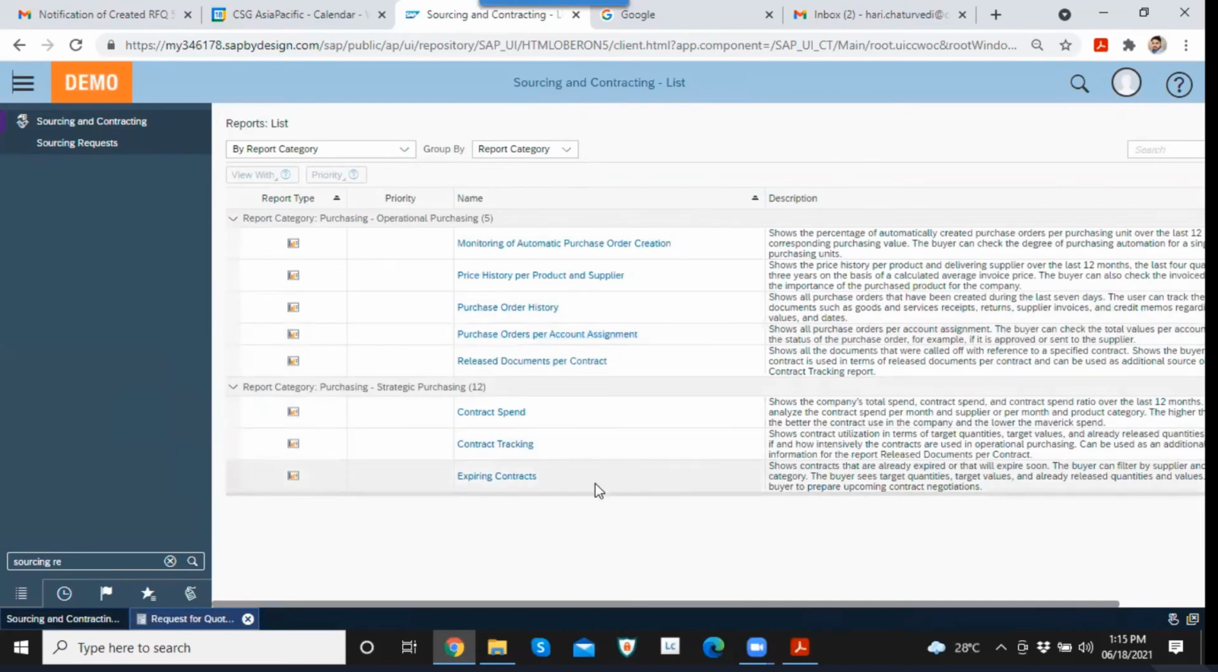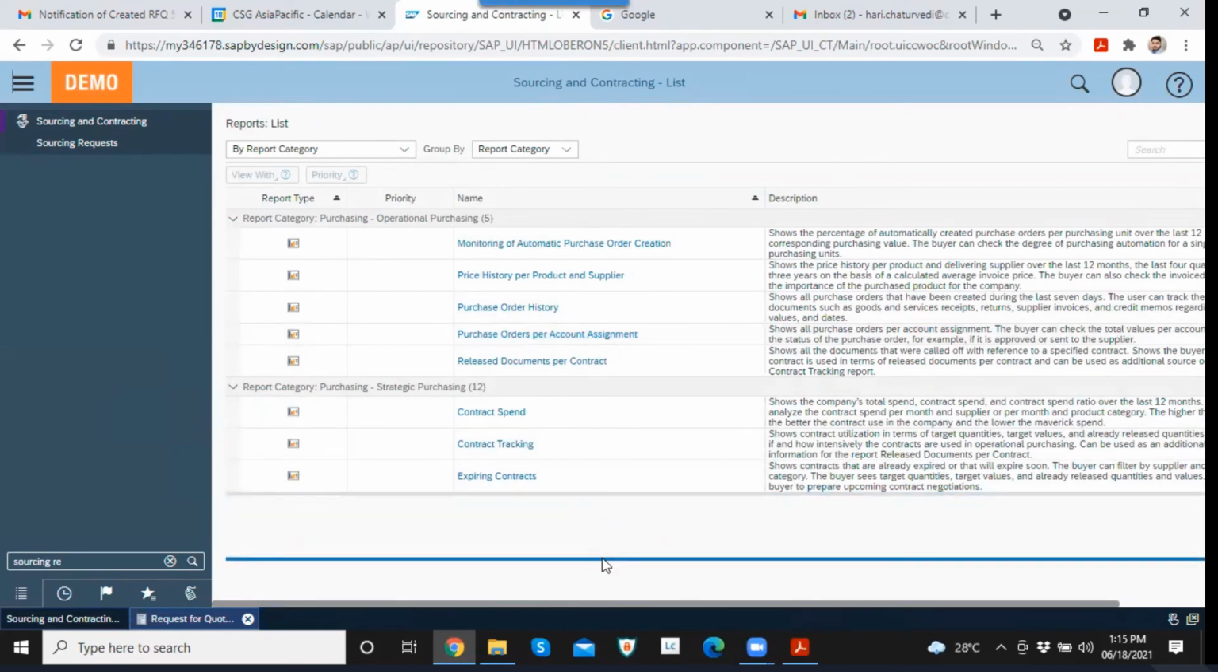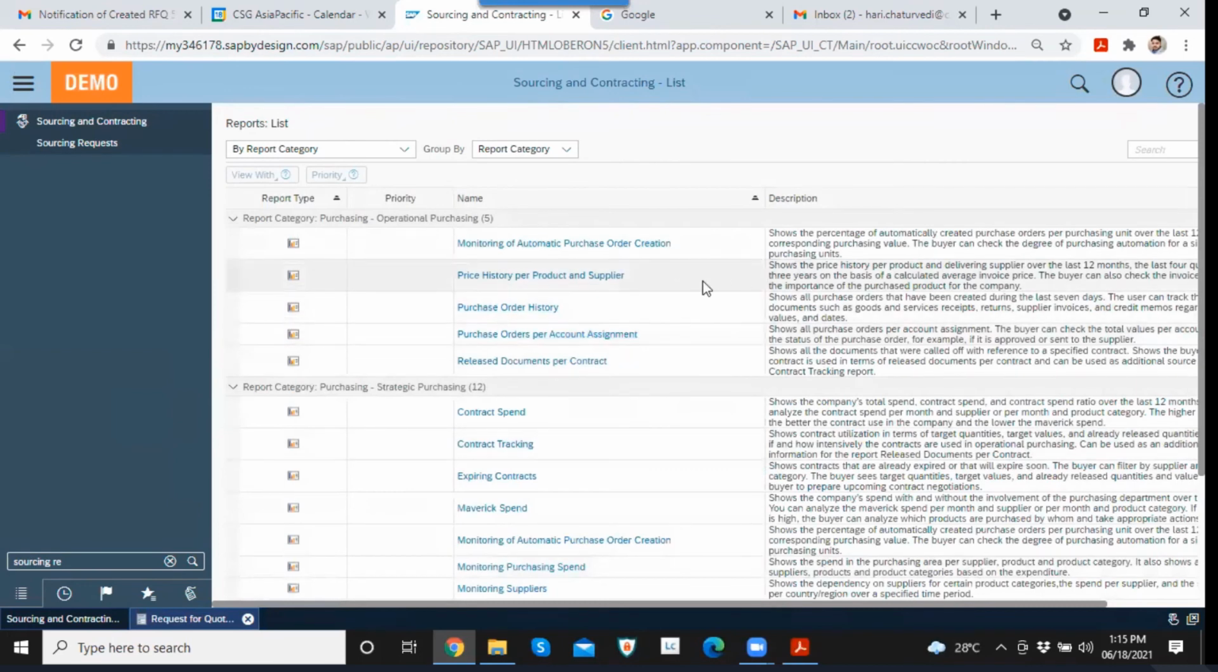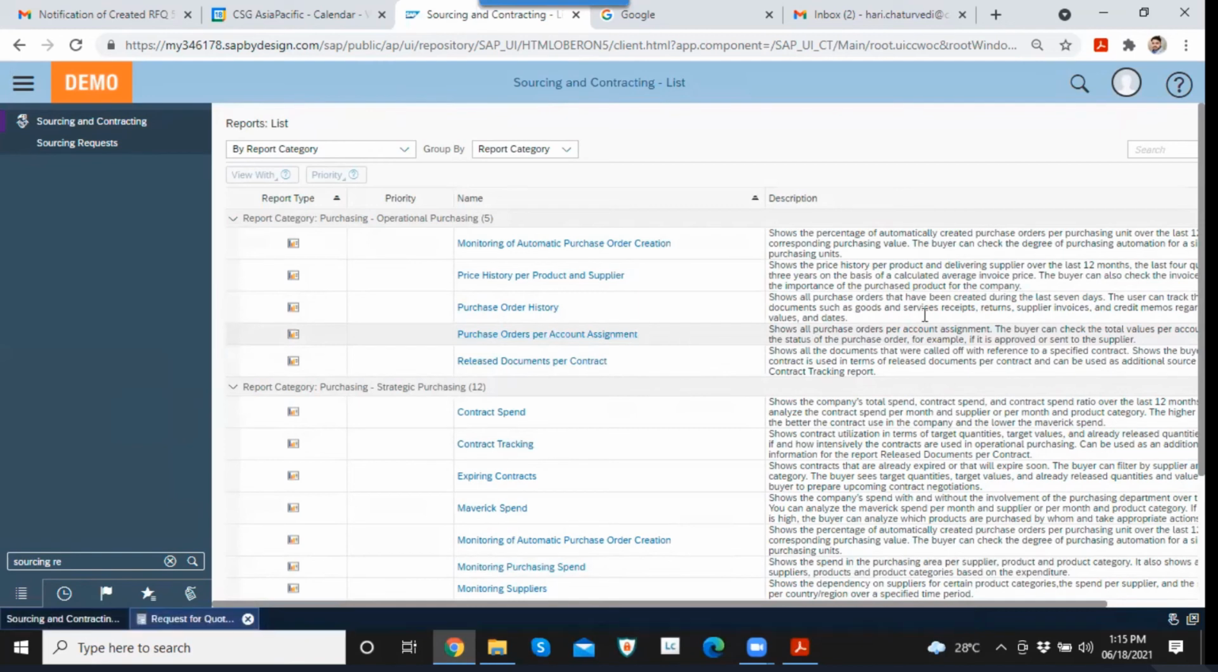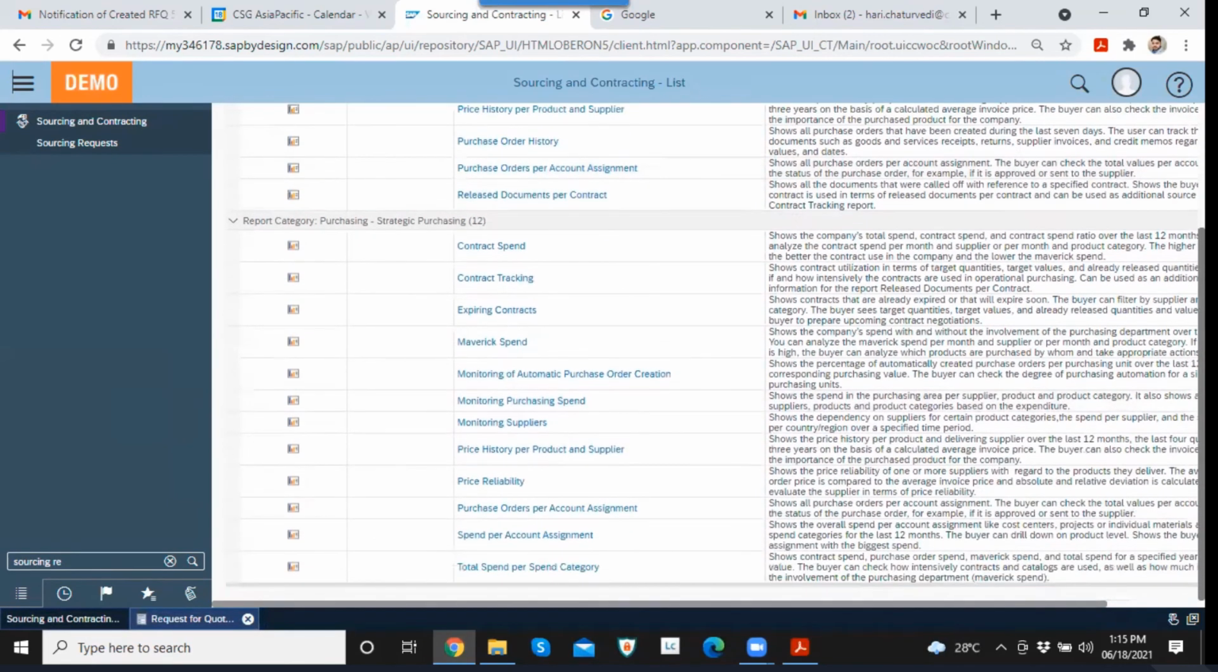So here we can see a lot of reports available. We can see the purchase order history here. Okay, we can see the release document per contract. We can also see purchase order per account assignment. Per supplier, we can see the contract tracking. So let's say we have a long-term contract for 15 years, maybe for 10,000 quantity, we could see for how much quantity we have already raised the PO and how much quantity is still remaining and how much is the contract quantity.